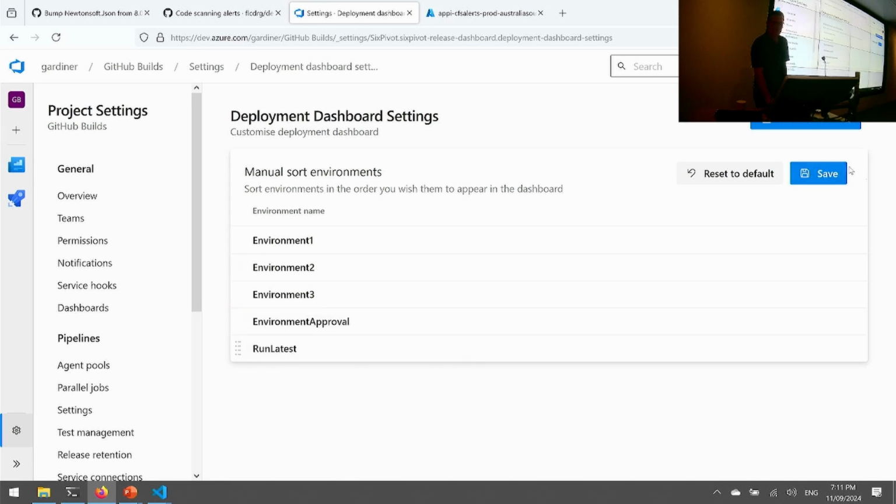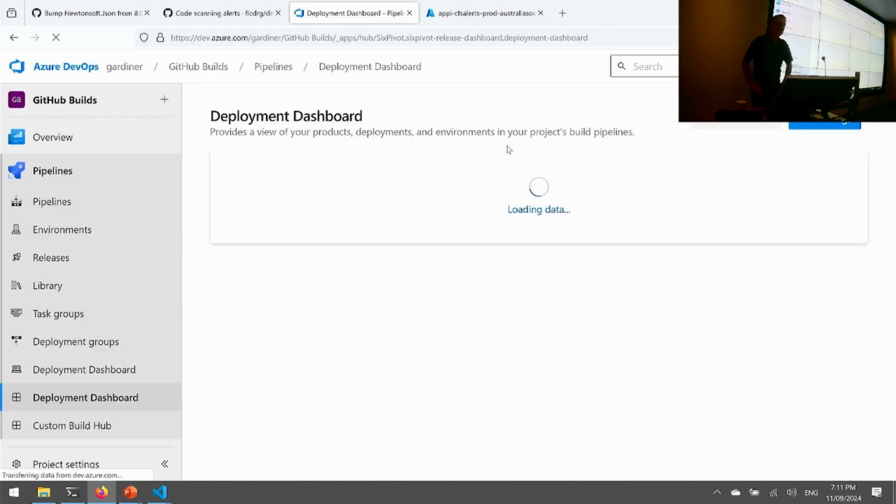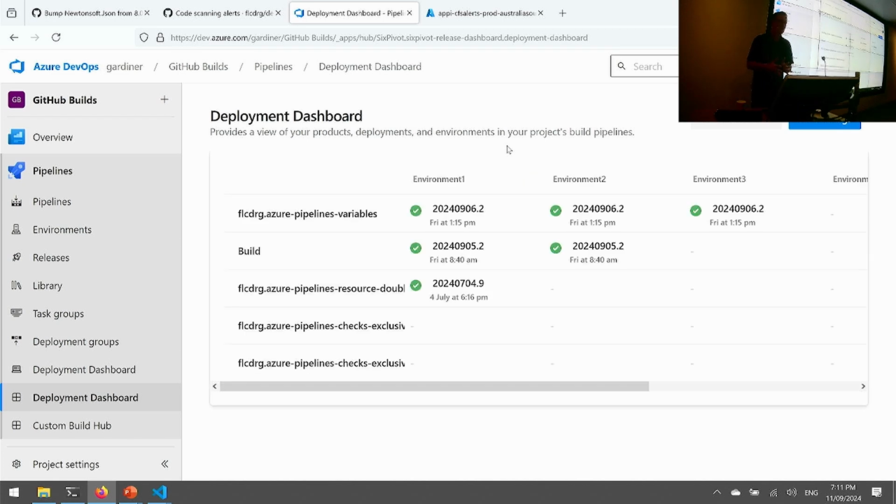And I can save that and go back. So you can reorder the environments, so that makes sense. This is open source on GitHub, and we've got a few other ideas of how we could improve it even more and make it more customizable. Having that ability to understand quickly what version is installed where is really useful.